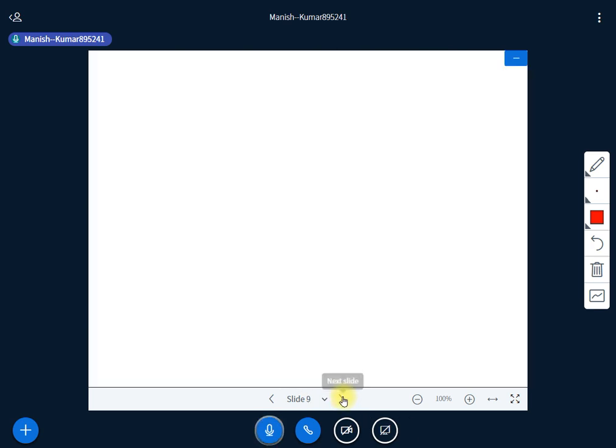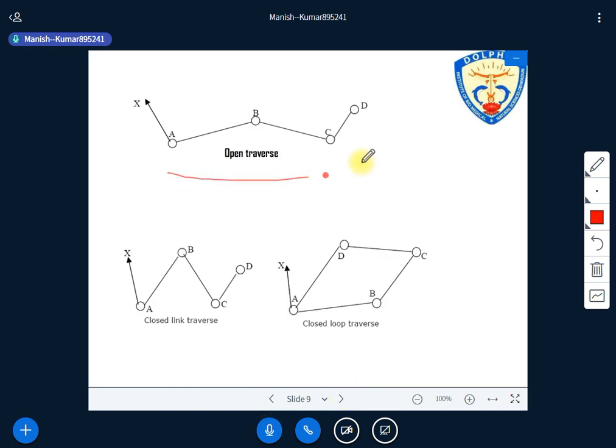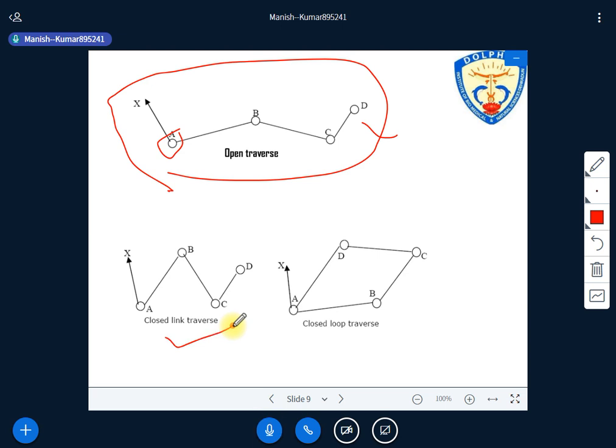That is traverse. Let me explain through the image. So this is an open traverse. You have started at A or X, anywhere, and you are ending anywhere. You don't know that position. This is the difference. Similarly, in a closed link traverse, we have an idea of both the points A and D. In this closed traverse, we know the end point too.